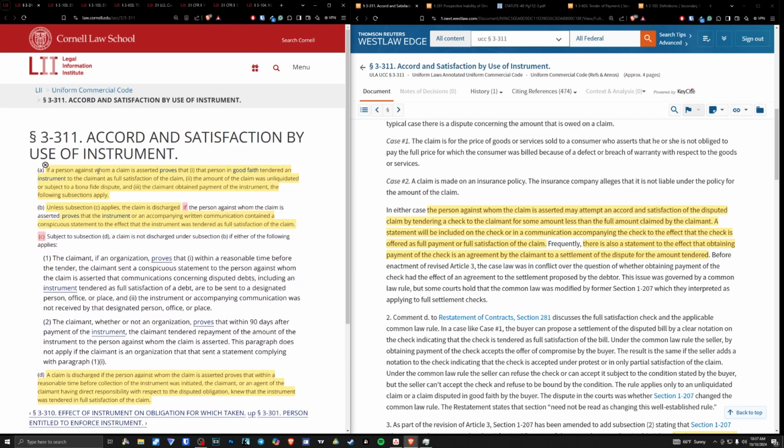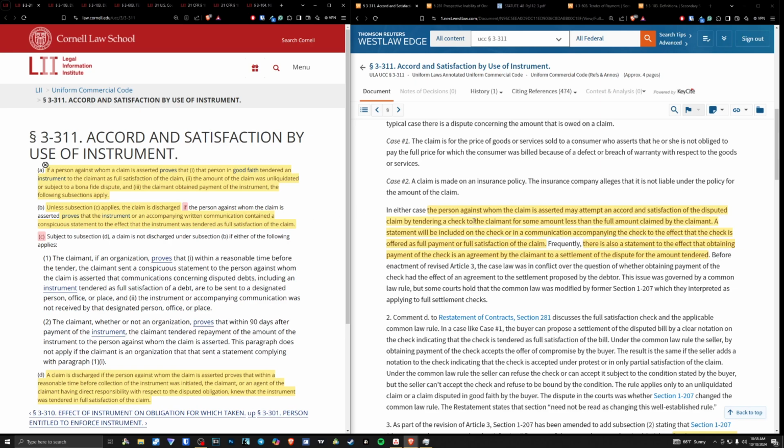Accord and satisfaction by use of instrument. If we have an open account, we use an instrument, and we state we're tendering this instrument as full satisfaction of the claim, and we make that conspicuous, and that instrument is delivered to the claimant who obtains that payment, then we have discharge of the claim. We have discharge of that bill.